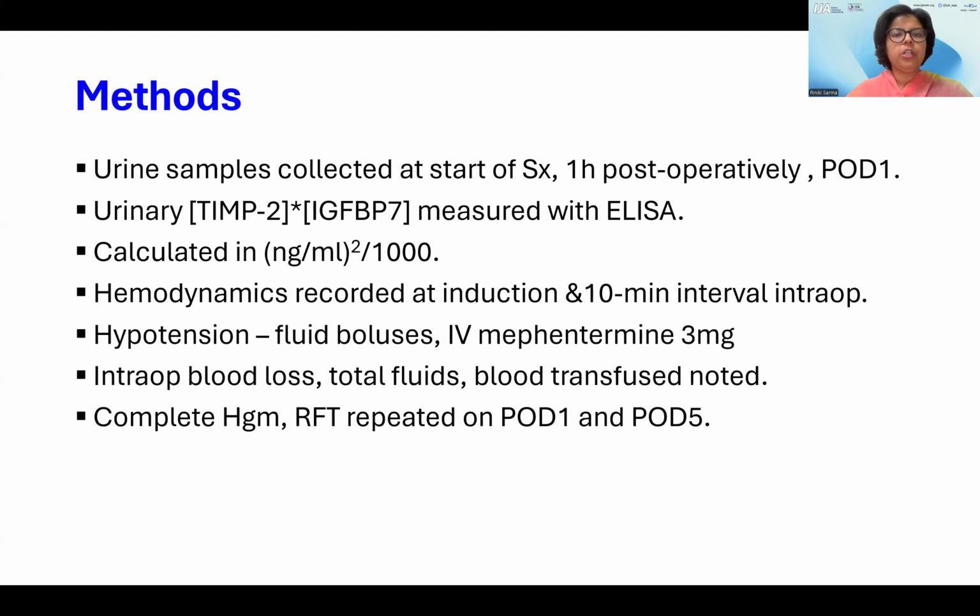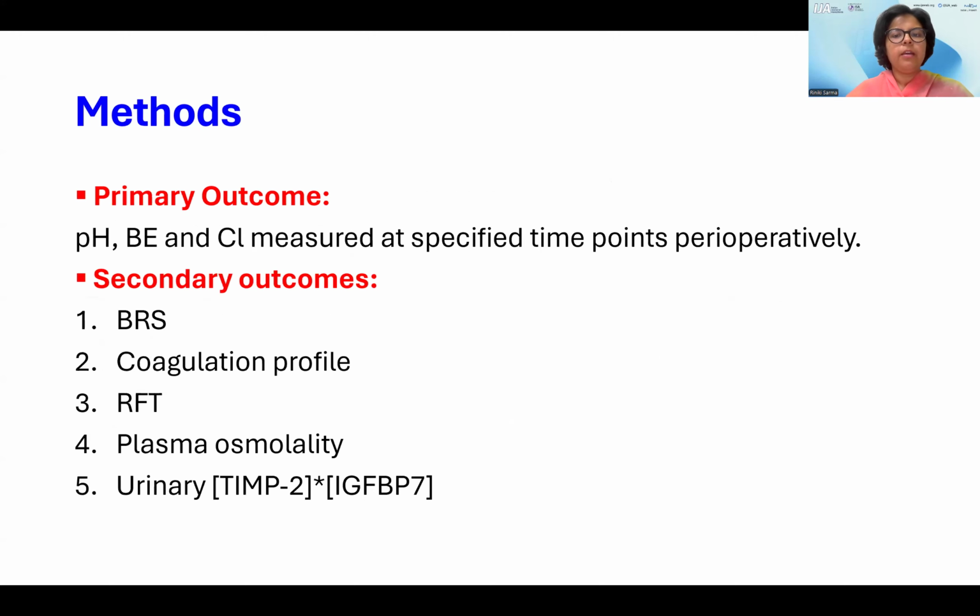Urinary biomarkers were measured with ELISA, that is tissue inhibitor of metalloproteinases 2 into insulin-like growth factor binding protein 7. It was calculated in nanogram per ml meter square by 1000. The hemodynamics were recorded at induction and at 10-minute interval intraoperatively. If there was hypotension, it was managed by fluid boluses and IV mephentermine 3 mg. Intraoperative blood loss, total fluids, and blood transfusions received were noted. Complete hemogram renal function tests were repeated on postoperative day 1 and on day 5.